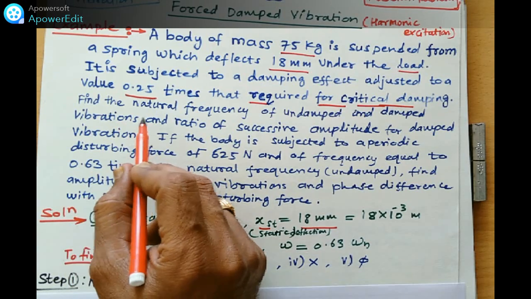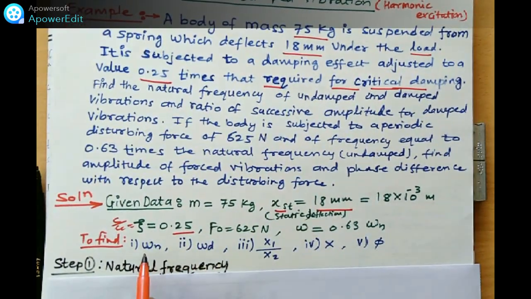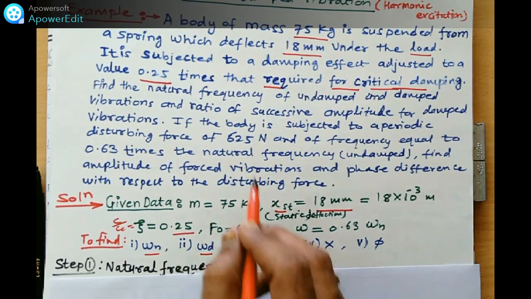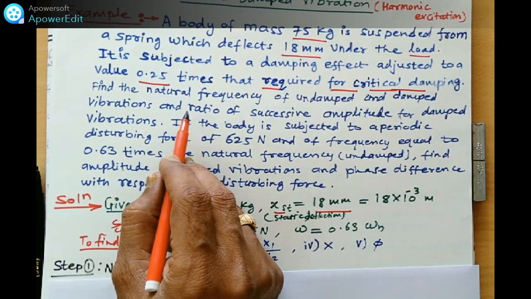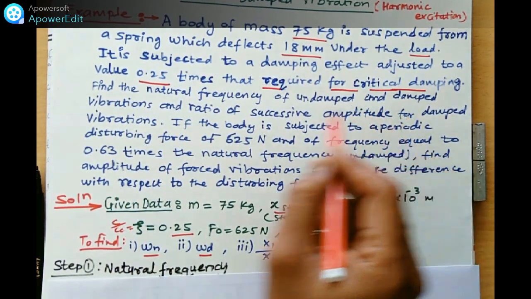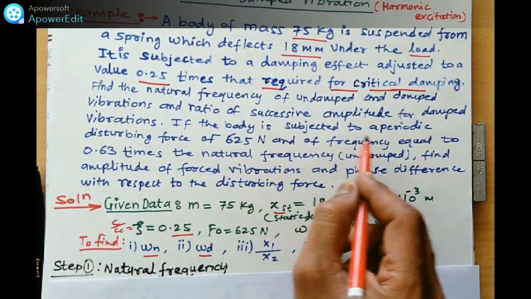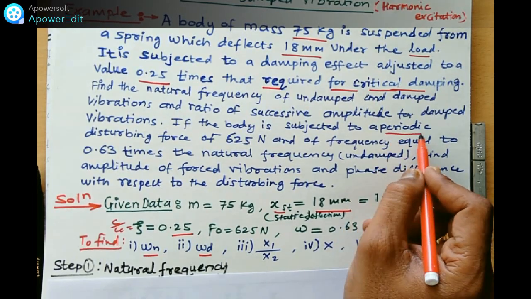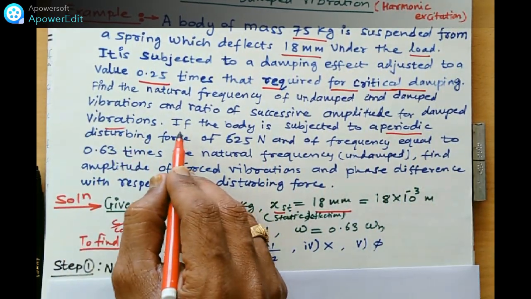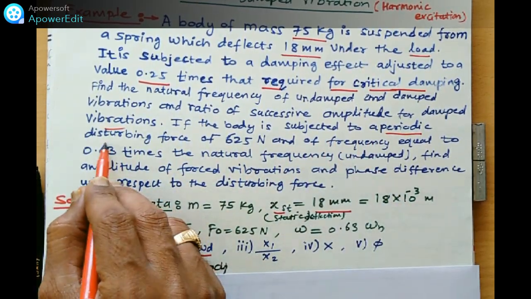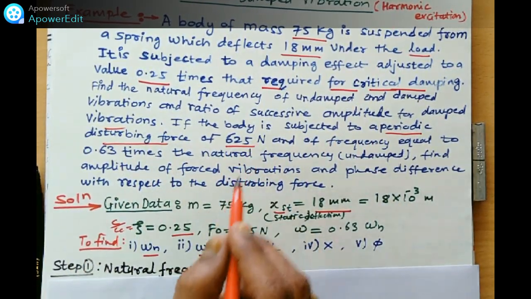And after that, what we have to find out? The natural frequency omega n, and omega d, the damped frequency. Find the natural frequency of undamped and damped vibration if the body is subjected to a periodic disturbing force, that is 625.